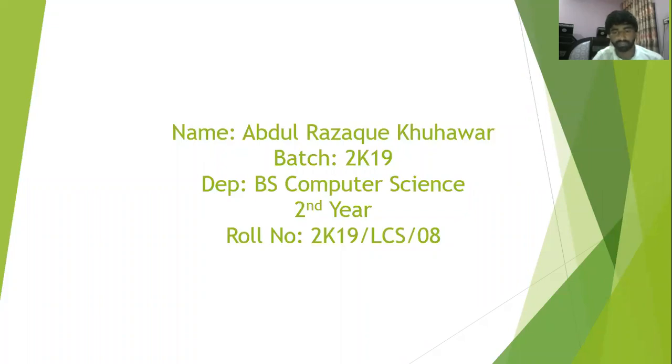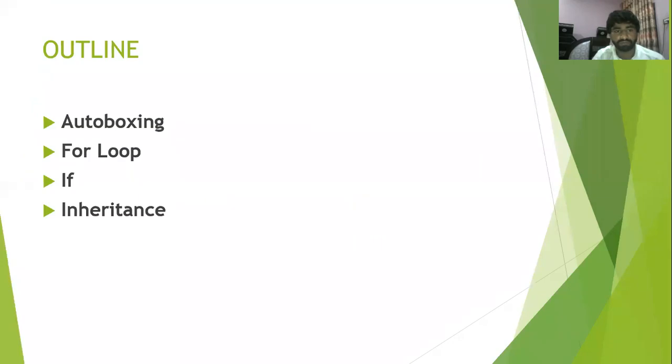I am Abdul Razak Khawar from BS Computer Science second year, and my roll number is 2K19 LCS08. I am making this presentation on the Java programming language. I have selected four topics. Their outline: autoboxing, for loop, if, inheritance.